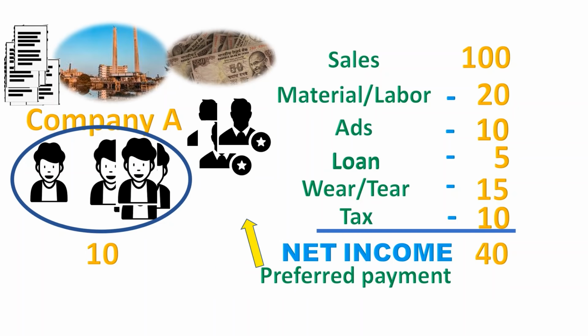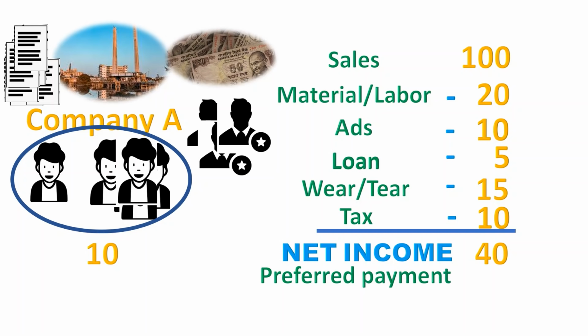Preferred stockholders are the people who invested a lot of money in the company, more than we common people. Say, for example, there may be big institutions which invested in this company, or the company has issued some special stocks to its very important employees. They are all preferred shareholders, which means they are more important to the company than common retail investors like all of us.